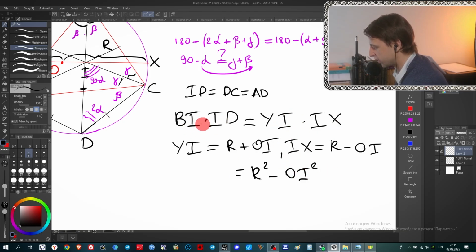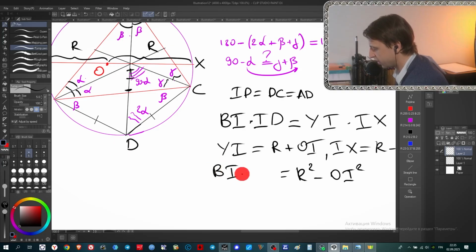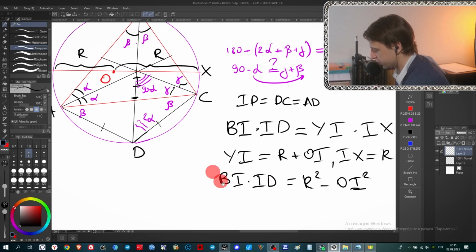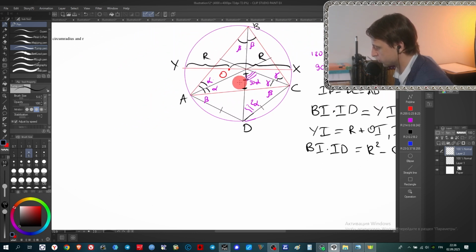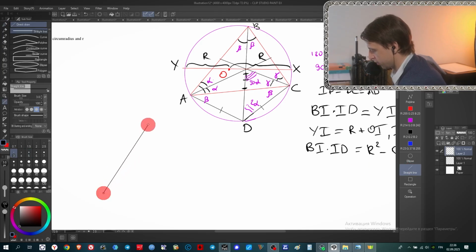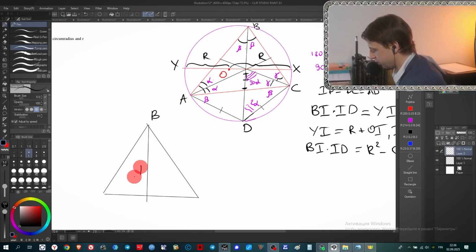But what do we have on the left side? We still have BI times ID. Let's look closer at this product. BI is a portion of angle bisector. BI in this portion can be easily expressed through the radius of the inscribed circle. Let me draw an additional picture not to make this one messy. Here you have a portion of angle bisector. It's BI, a portion of angle bisector, and this is the center of the inscribed circle.